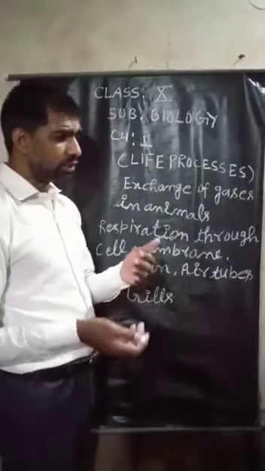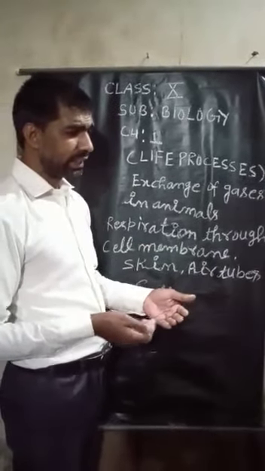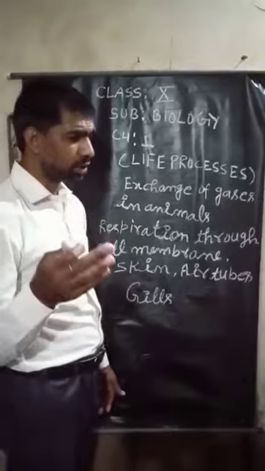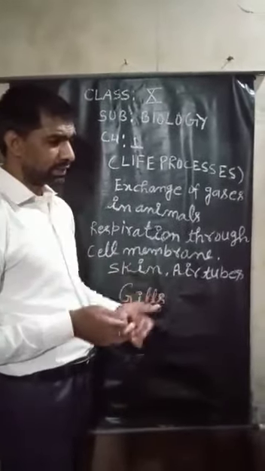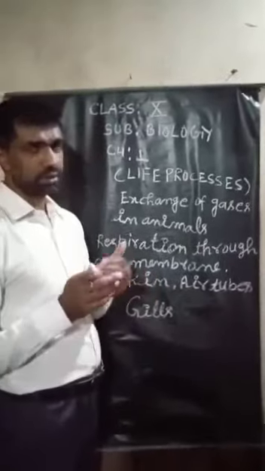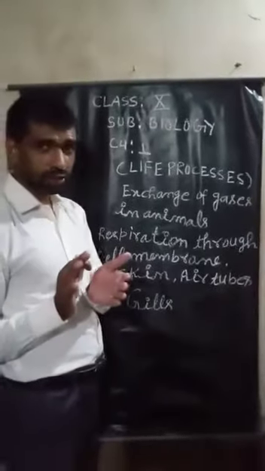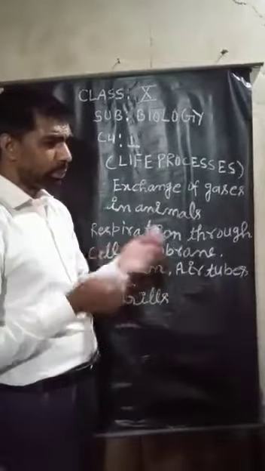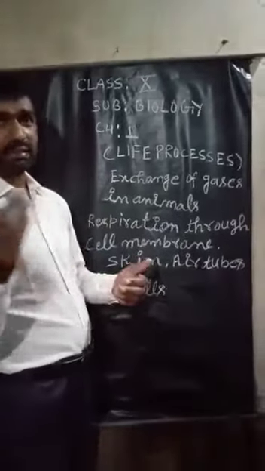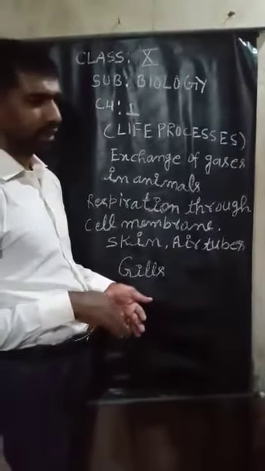Dissolved oxygen in water, that means oxygen which is dissolved in water, keeps on diffusing into their body by the simple diffusion process through the cell membrane.